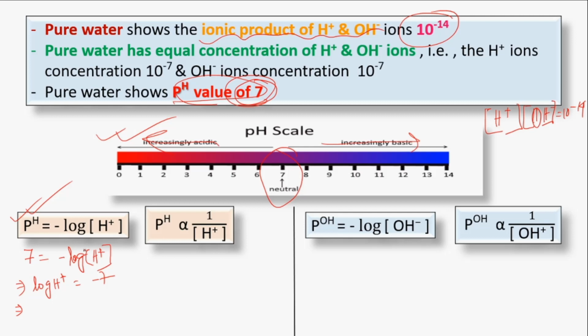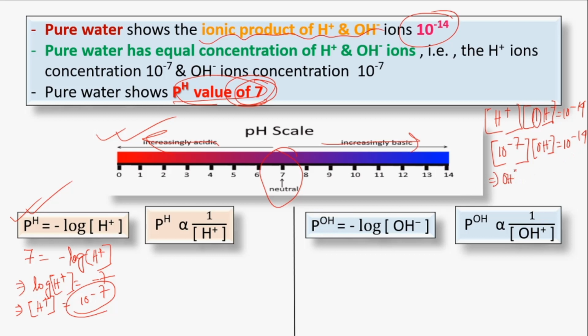If we omit the log, the concentration of H plus would be 10 to the power minus 7. And if pure water shows 10 to the power minus 7 hydrogen ion concentration, we can write that hydrogen ion is 10 to the power minus 7. OH, we don't know about OH, and the ionic product equals 10 to the power minus 14.